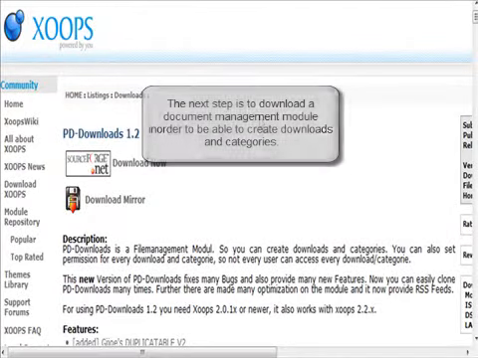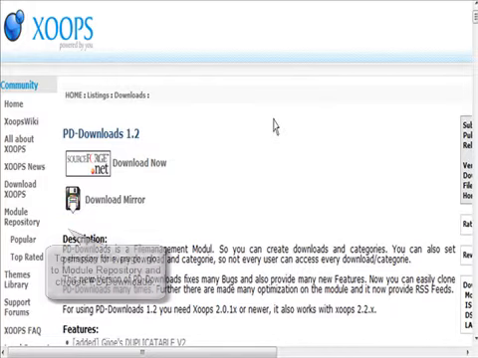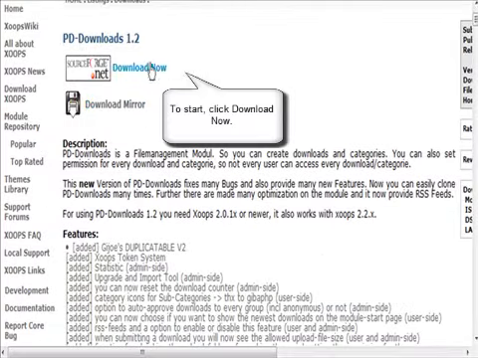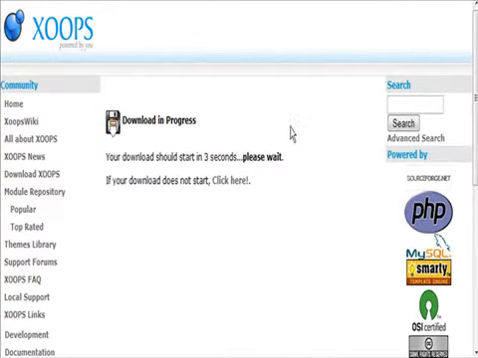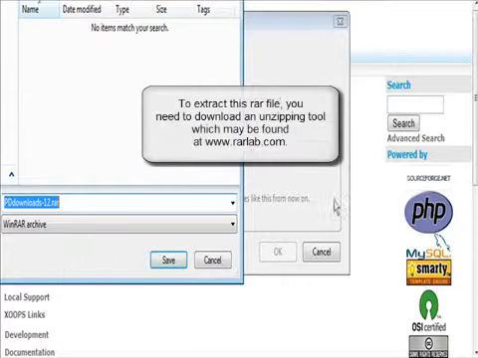Now the next one we need to download is a document management module, which is called PD Downloads. There's a link to that in the resources document. So just come here and click download now. This file is in .rar format, so you're going to have to download a special program to unzip it.